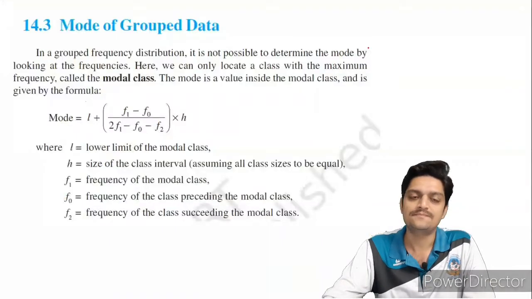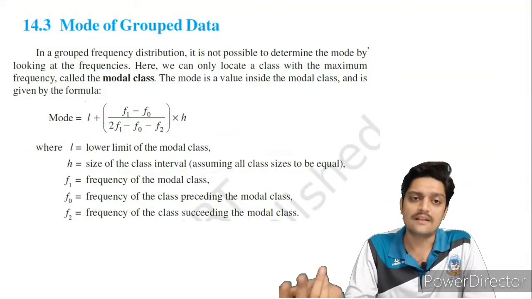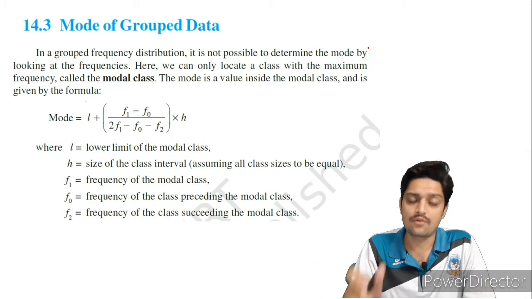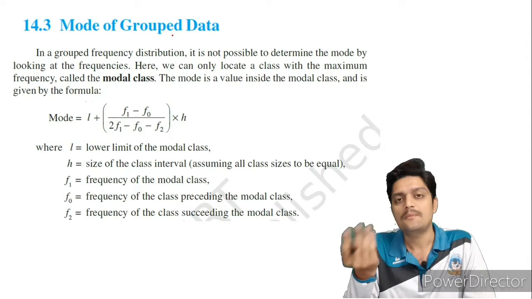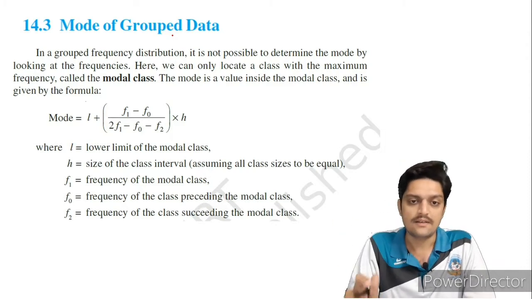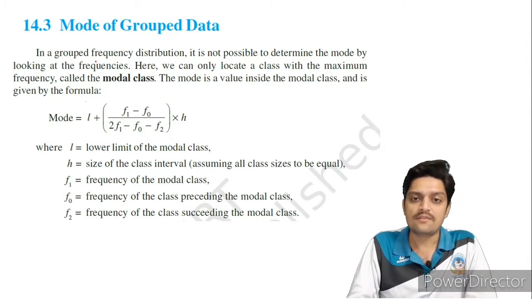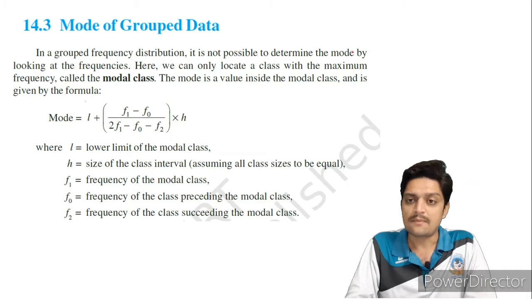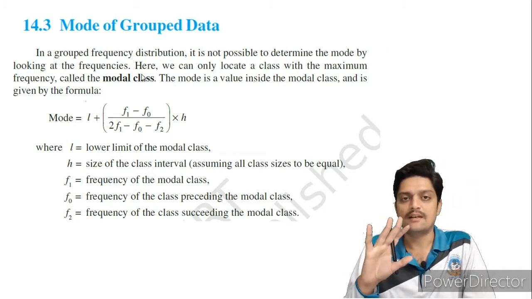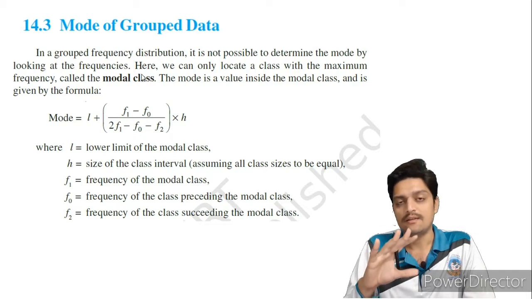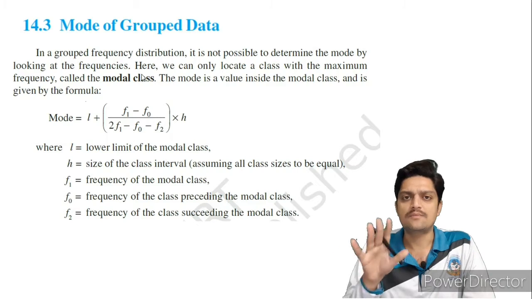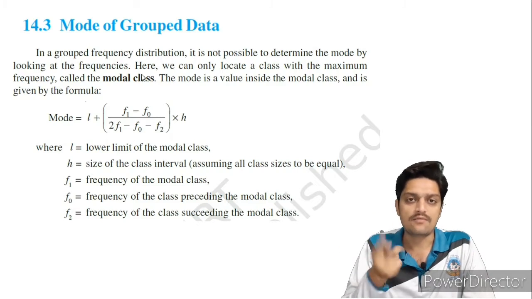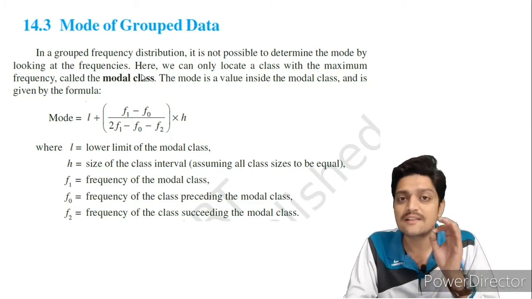Now here, as you can see, mode of grouped data. It is clearly mentioned, this is grouped data, because ungrouped data you saw last year. In a grouped frequency distribution, it is not possible to determine the mode by looking at the frequencies. If you are thinking that we will just see the frequency and say, yes sir, this is the mode, no, that is the matter of last year. This is your 10th grade, this is your board.